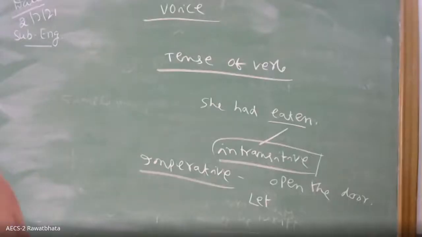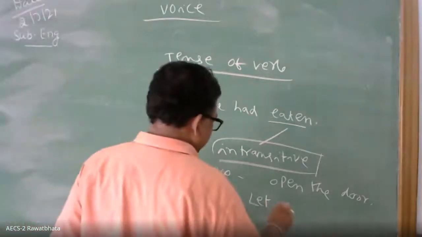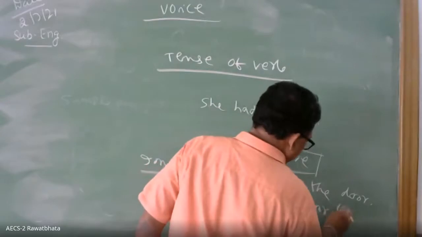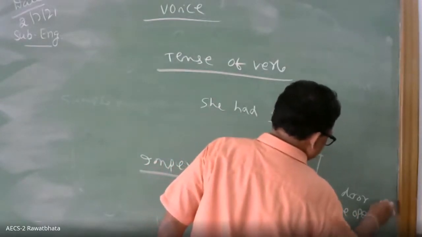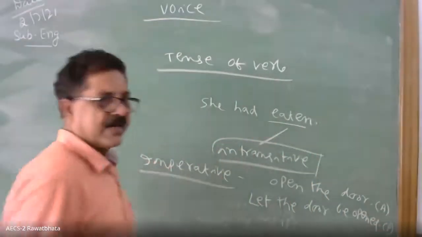Any command, any order, any suggestion is an imperative sentence. If you make it passive: let the door be open. So it is active, it is passive. Clear?